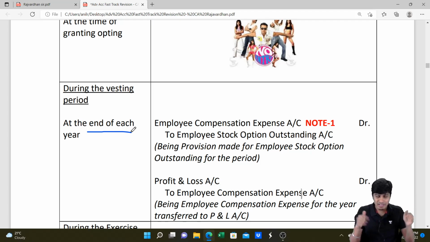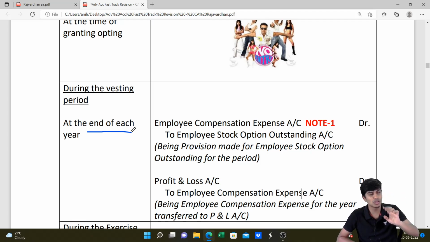Difference of 900 rupees, as a company you are not collecting. Such difference of 900 rupees is your intrinsic value. That is expense. This expense is something that you are incurring to retain the employee in the company for maybe 3 years. So for retaining the employee for 3 years, you are incurring 900 rupees expense, meaning you're giving a discount of 900 rupees on shares.